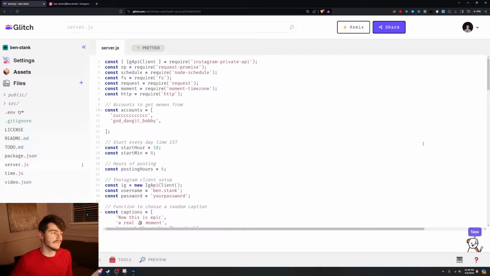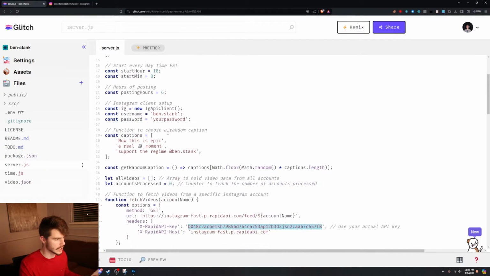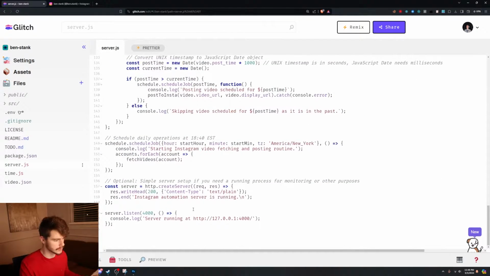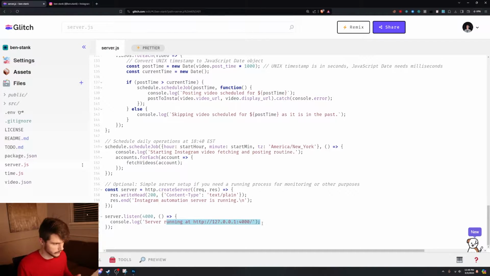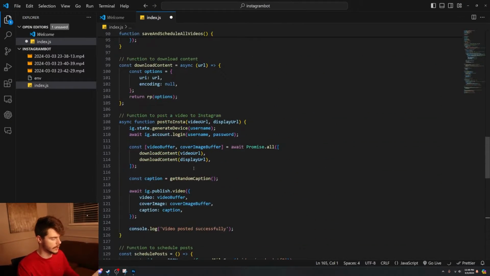So basically, I have this really simple node server set up on glitch.com, which if you don't know what glitch.com is, it's basically a way where we can host our simple little coding projects on another server so we don't have to run it on our computer. And it's a very simple Node.js package here that allows us to run this server.js script on a local server here, which will just run 24/7 as long as this instance of glitch.com is open. So to kind of show you how it works, I'm going to copy over the code here. I'm going to paste it over here into VS Code to kind of show you how it works.